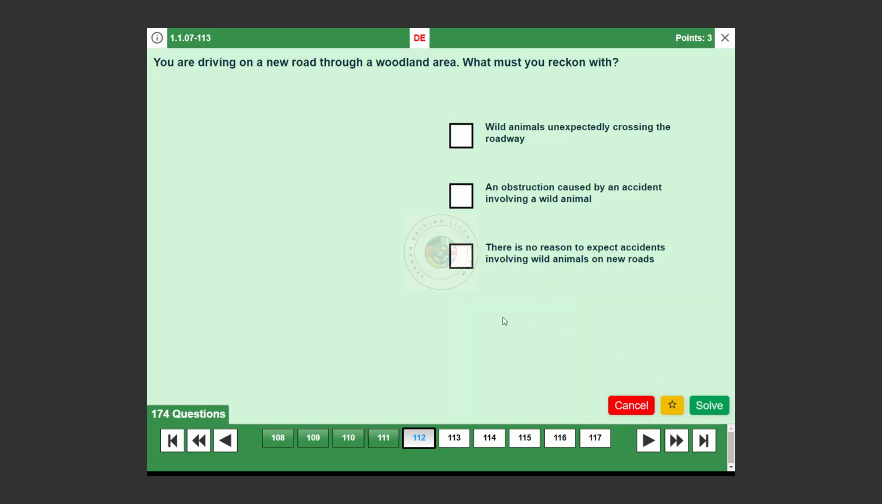Question number 112. You are driving on a new road through a woodland area. What must you reckon with? An obstruction caused by an accident involving a wild animal. True. New roads in wooded areas can intersect wildlife paths, increasing the likelihood of animal-related accidents. Always be alert for unexpected obstructions.